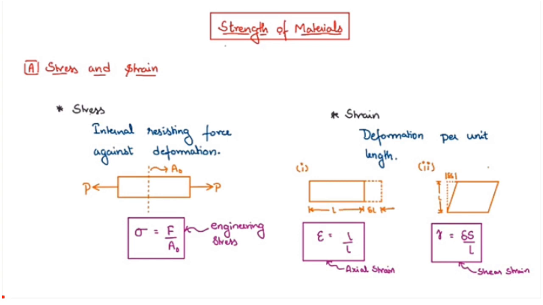And if this applied load causes deformation in the body, the deformation per unit length is known as strain. This strain can be classified into two types: axial strain and shear strain. Axial strain is given by delta L by L, and shear strain is given by delta S by L.